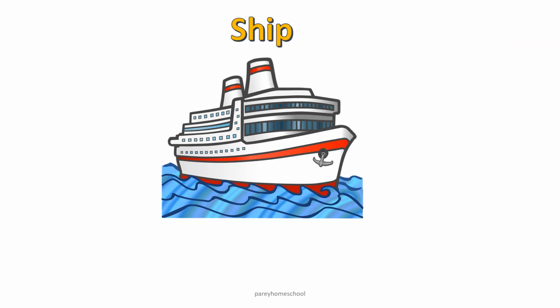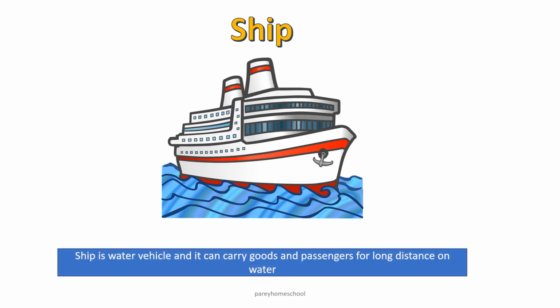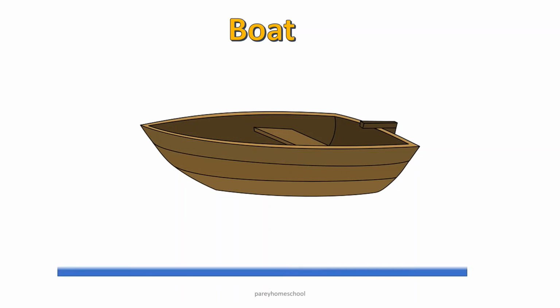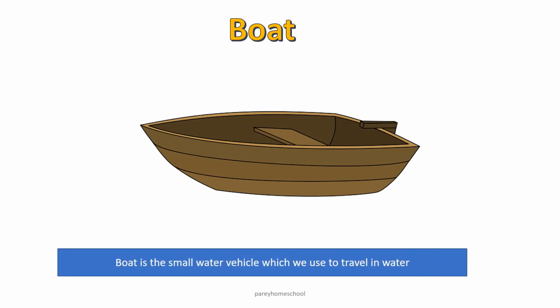This is ship. Ship is water vehicle and it can carry goods and passengers for long distance on water. This is boat. Boat is the small water vehicle which we use to travel in water.